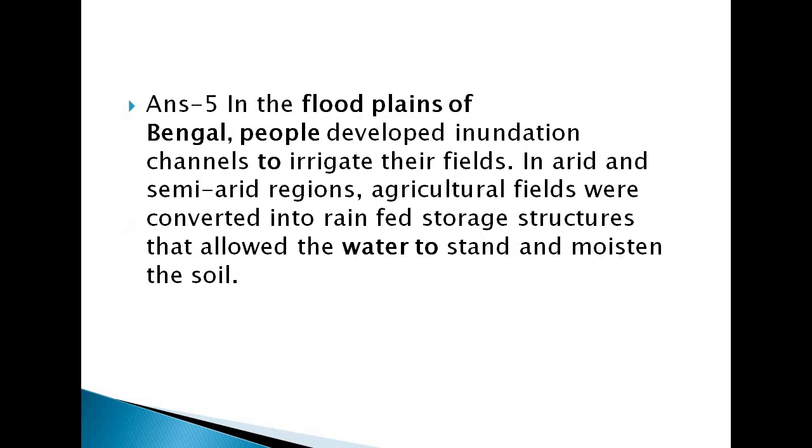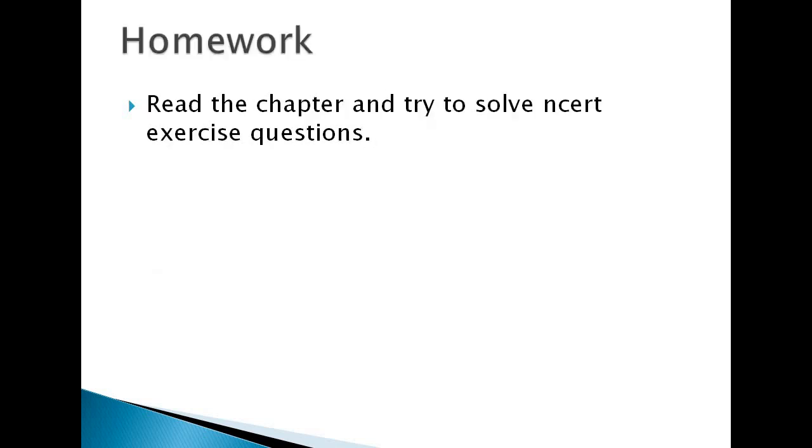Now the last answer: in the floodplain of Bengal, people developed inundation channels to irrigate their fields, and in arid and semi-arid regions, agricultural fields were converted into rain-fed storage structures that allowed the water to stand and moisten the soil. So they have done this. So we are done with the assignment solution.